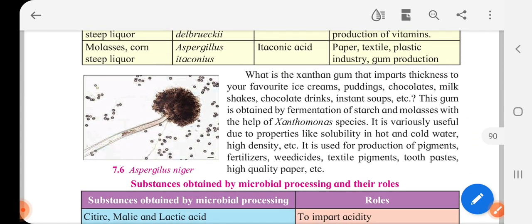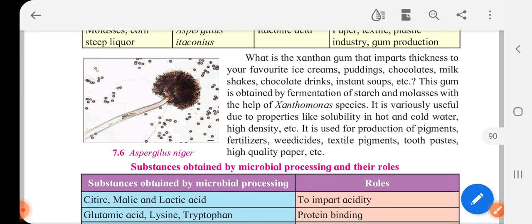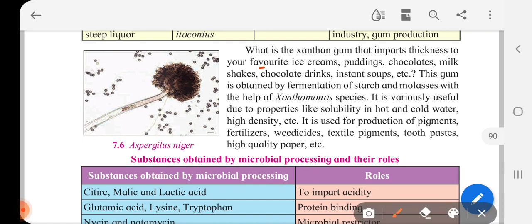Now, another important point. What is xanthan gum that imparts thickness to your favorite ice cream, pudding, chocolate milkshake, chocolate drinks, instant soup? Now this gum is obtained by fermentation of starch and molasses with the help of Xanthomonas species.